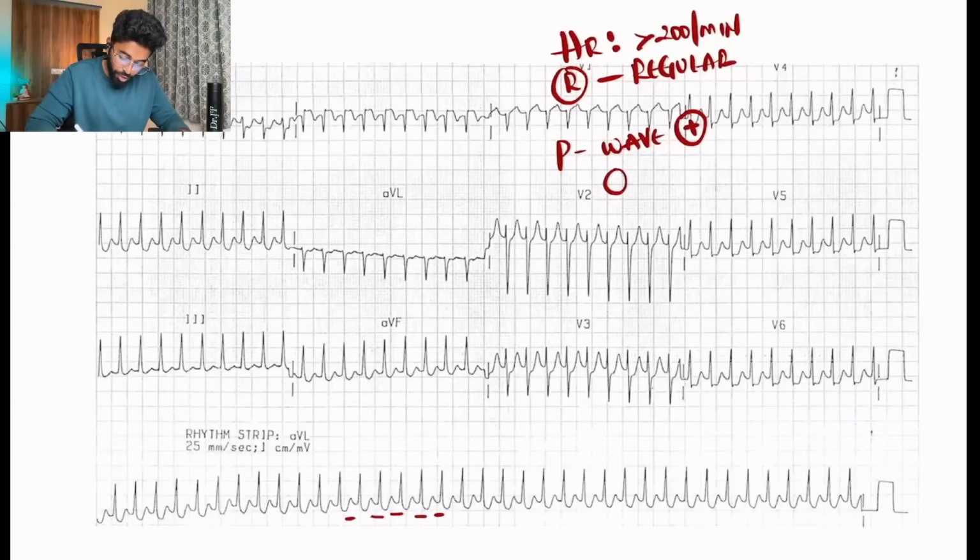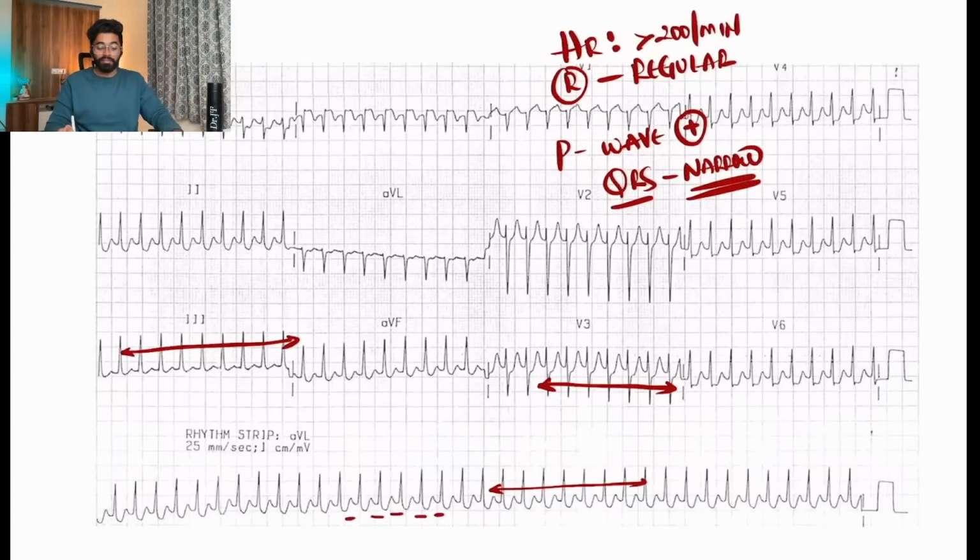The QRS is narrow here. You can clearly see narrow QRSs everywhere. Narrow QRS with P wave present, regular rhythm, heart rate more than 200. Yes, it is a possible diagnosis of orthodromic type of AVRT. What is AVRT? Atrioventricular reentrant tachycardia.